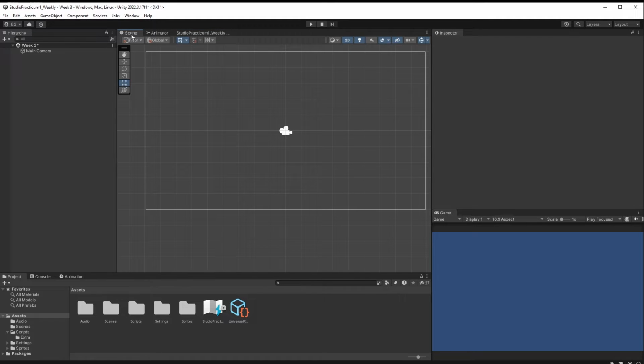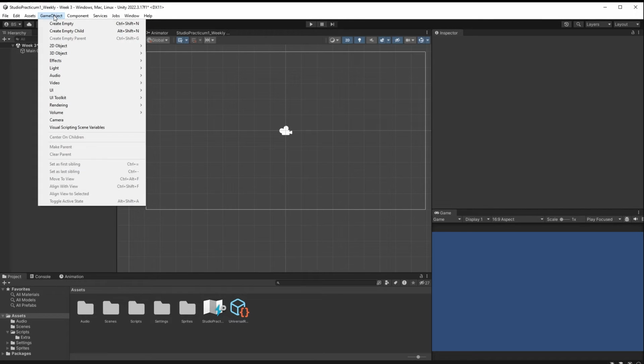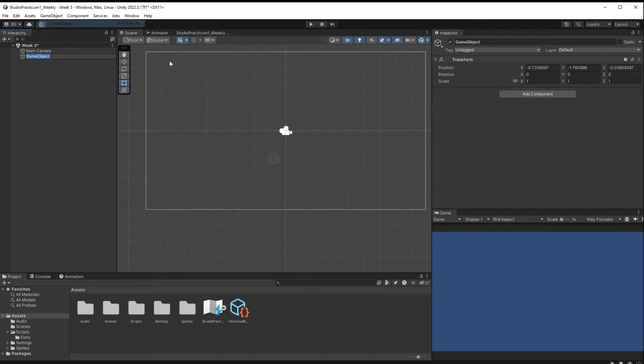Let's start off right away by actually going through and creating the hierarchy that we're going to need to be able to build up this character. That hierarchy is going to start with an empty game object. So I'm going to go here, Game Object, and say Create Empty. And I'm going to zero it out first of all. Let's reset this so it's at the origin. And I'm just going to change this name to player base. Let's just call it player base for now.